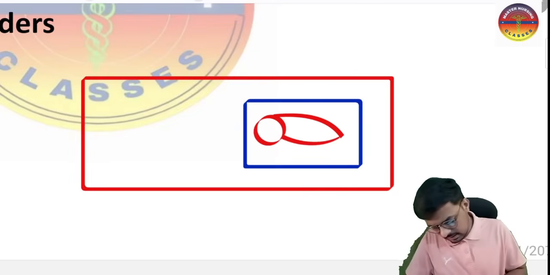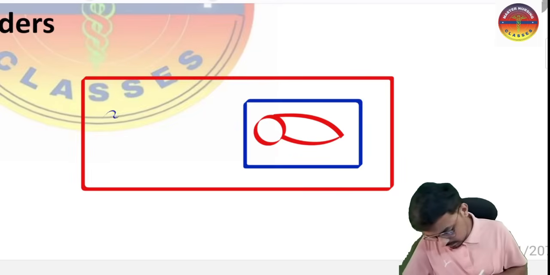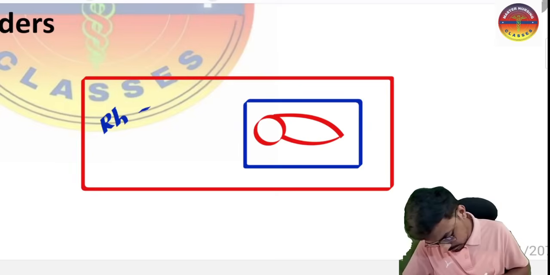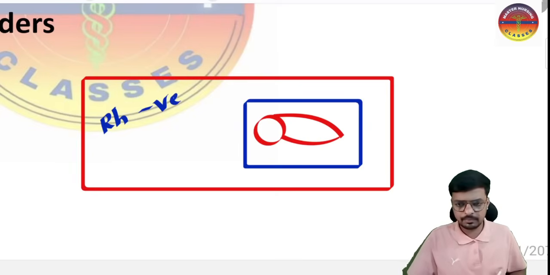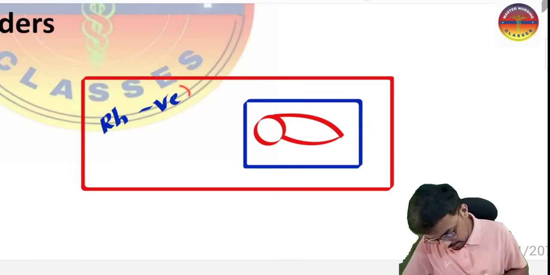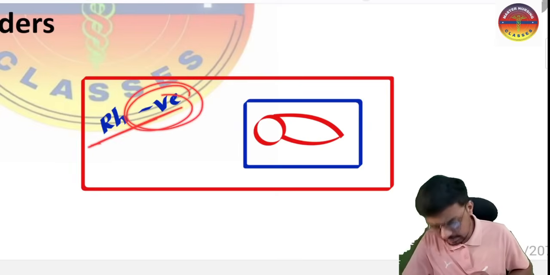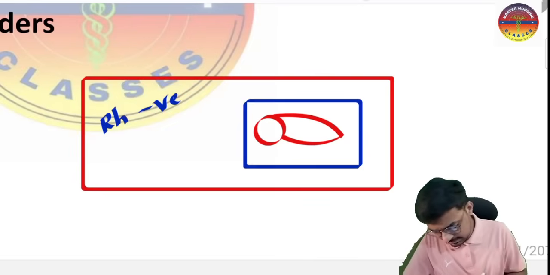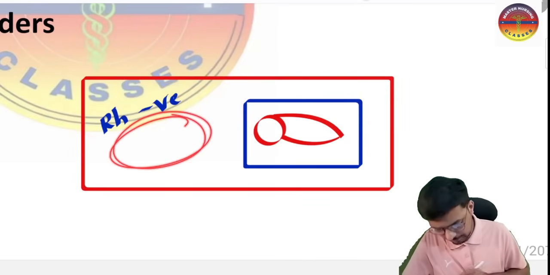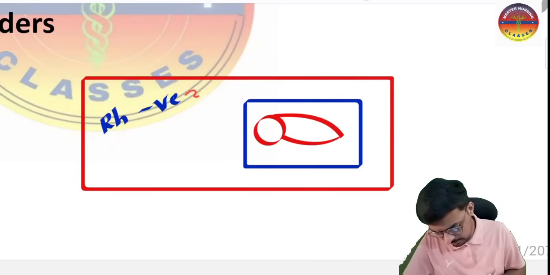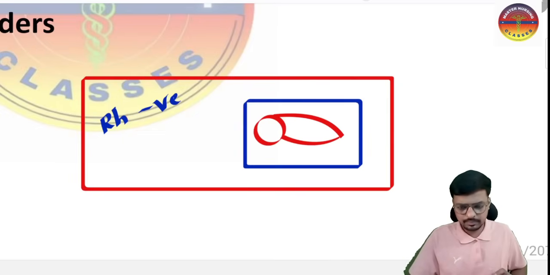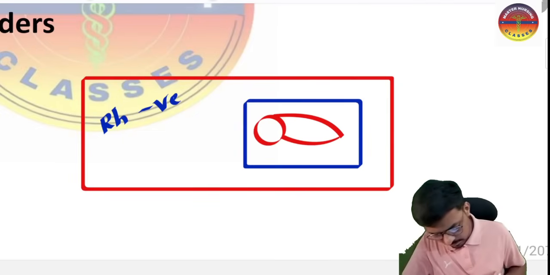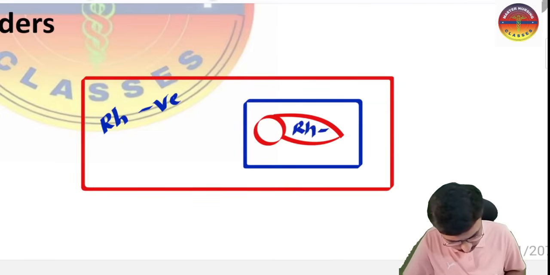So the criteria I told: the mother should be RH negative. The antigen here is RH negative, which means there are no antibodies in the mother's body, because her blood group is RH negative. And in her womb, there may be an RH positive baby.